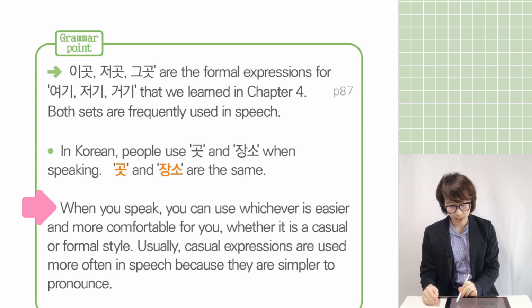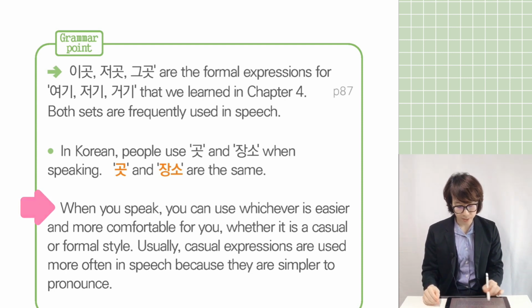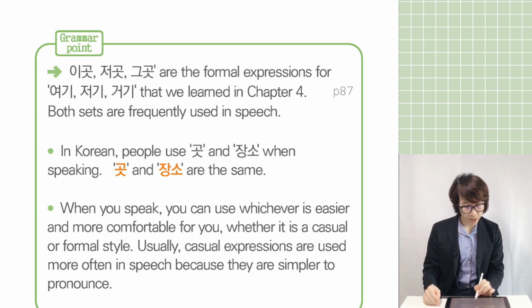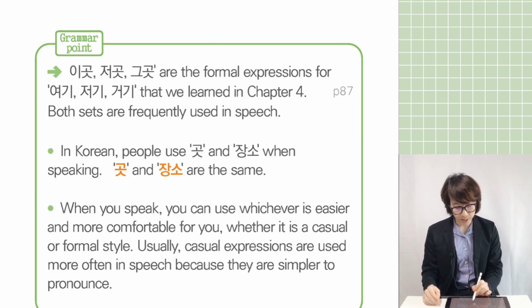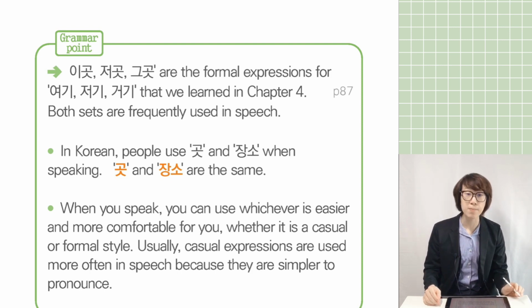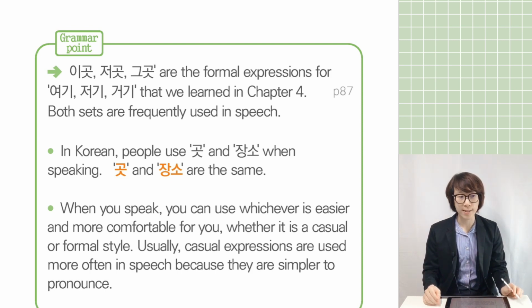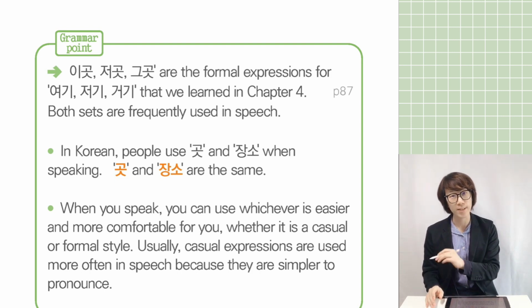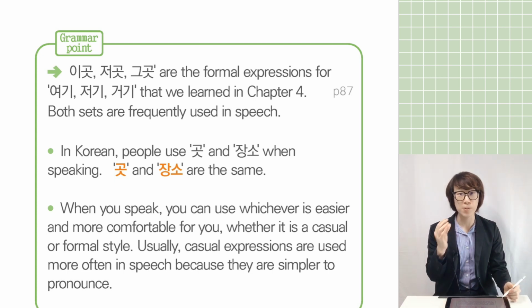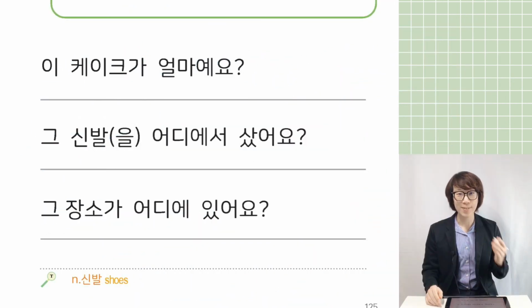So when you speak, you can use whichever is easier and more comfortable for you, whether it's a casual or formal style. Usually casual expressions are used more often in speech because they are similar to pronouns. So I think Korean people use casual and formal both, but people use the casual expression more often because of the pronunciation. Well, then let's practice together.